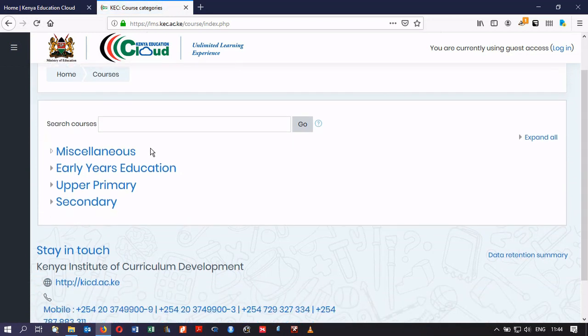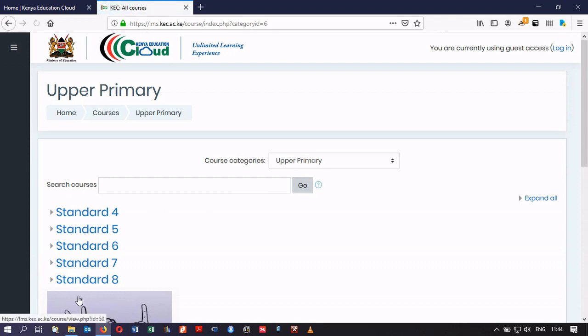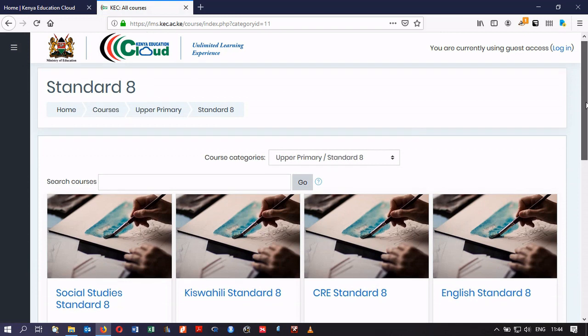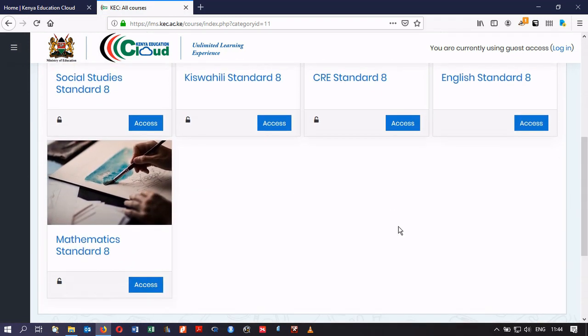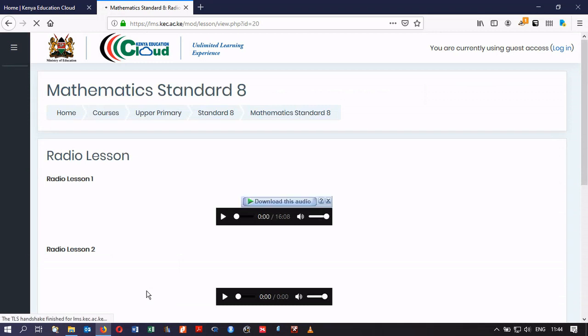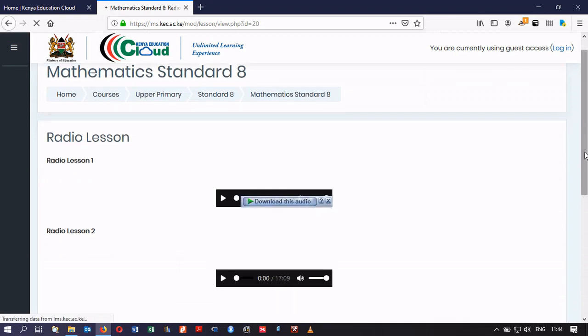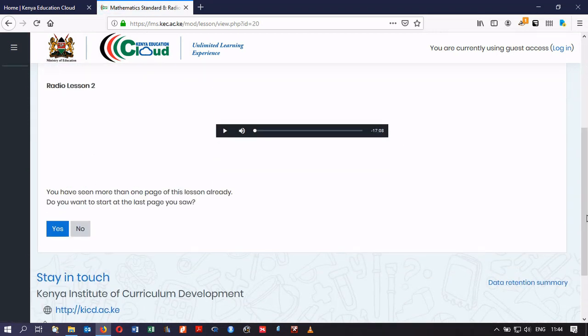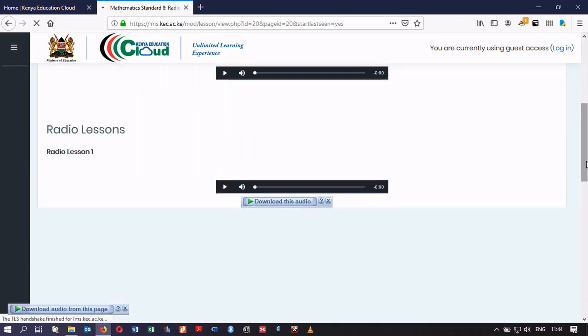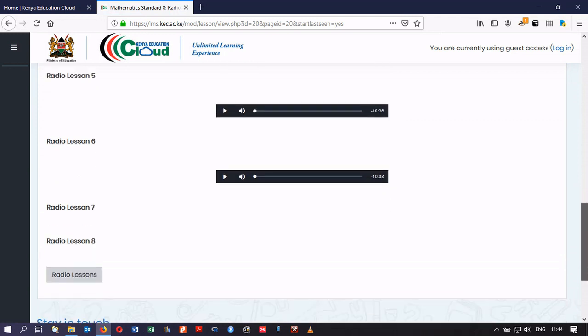So I've just clicked on courses, and I'm going back to upper primary. I'm going to class 8. So we can see, because typically candidates are also going to benefit most from this service. So I'm looking at what they have for mathematics. Yeah, and so what they have is radio lessons, which is also what is going out over the radio across the country. So if you miss a session, you can actually come to KEC, to the Kenya Education Cloud, and you'll hopefully find that which you've been looking for.